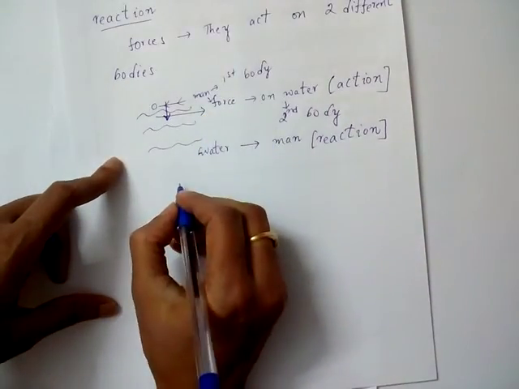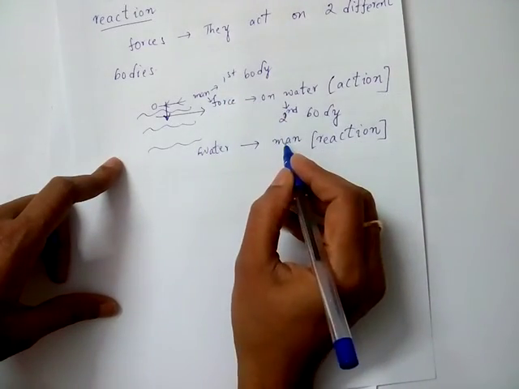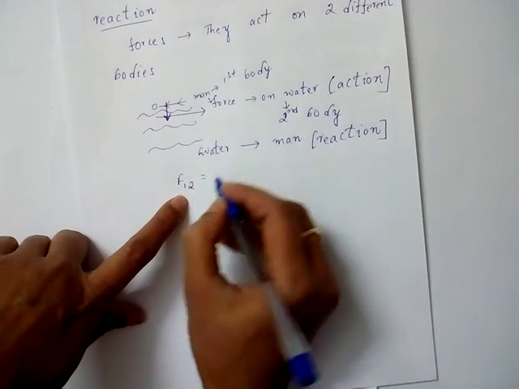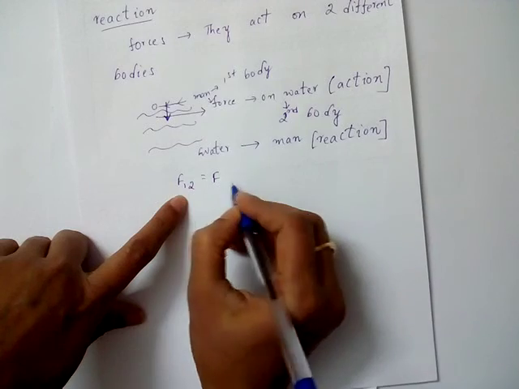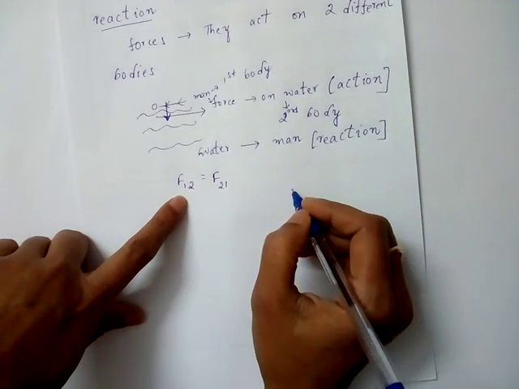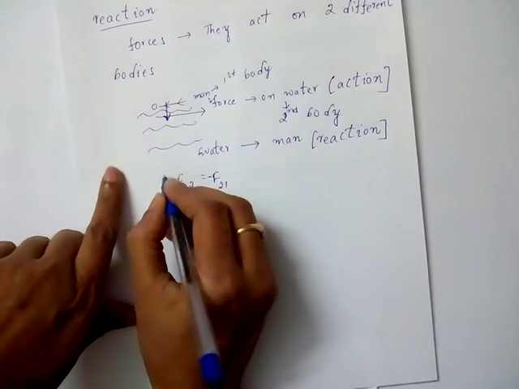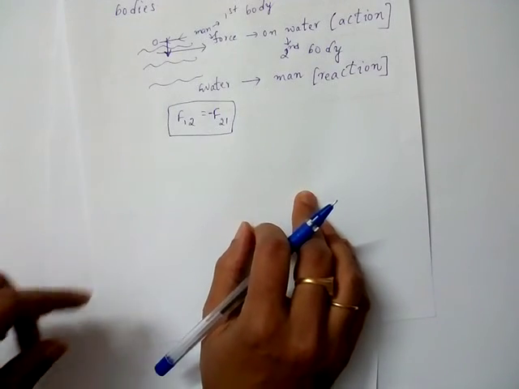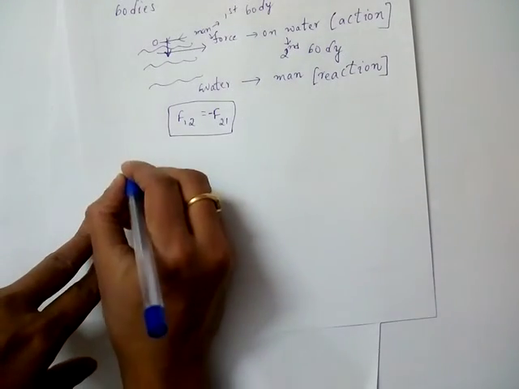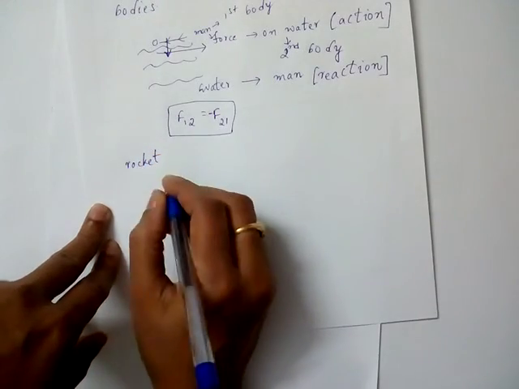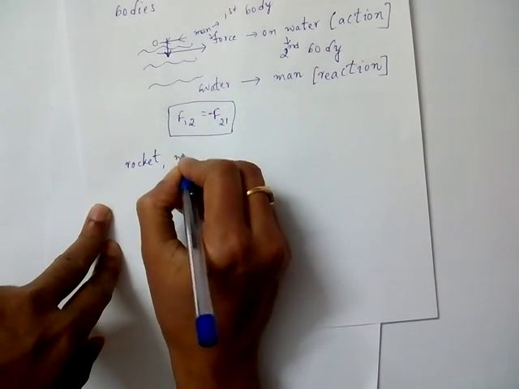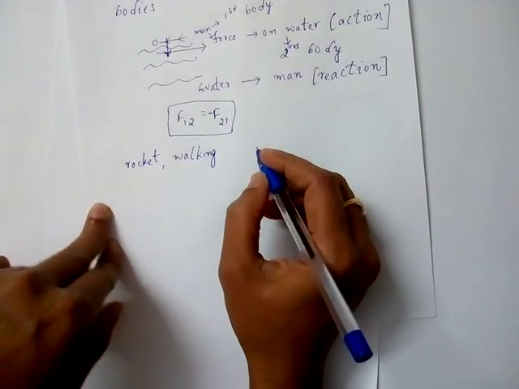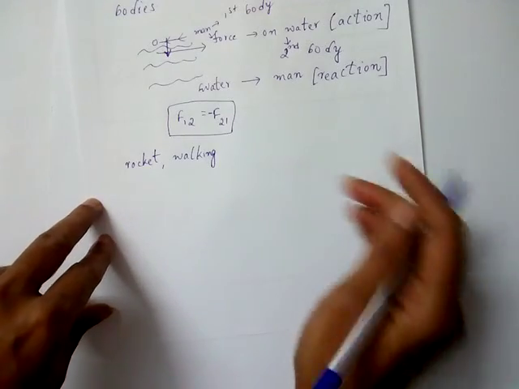From here you can write first body and second body. F12, the force of the first body on the second body, will be equal to the force of the second body on the first body, but the direction will be opposite. That's why you have to take a negative sign: F12 is equal to minus F21. Based on this, you have rocket propulsion, walking, and horse and cart moving. All these are examples of Newton's third law.